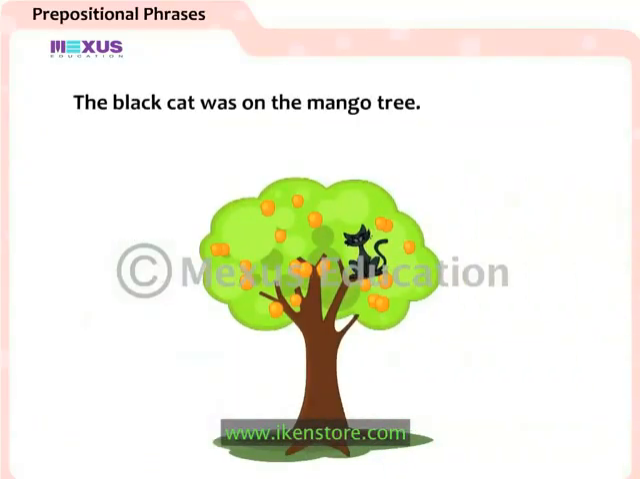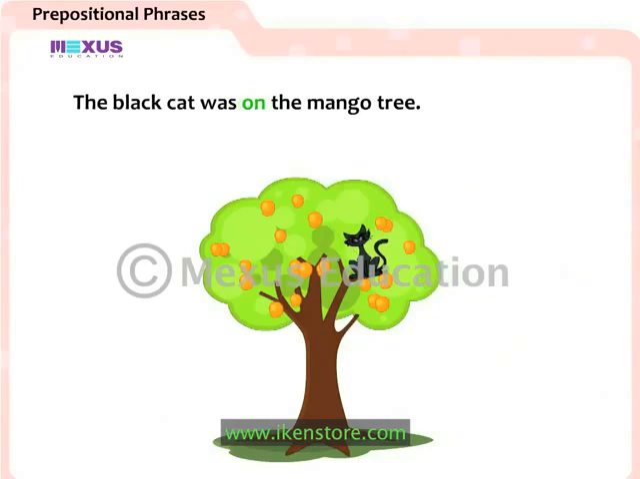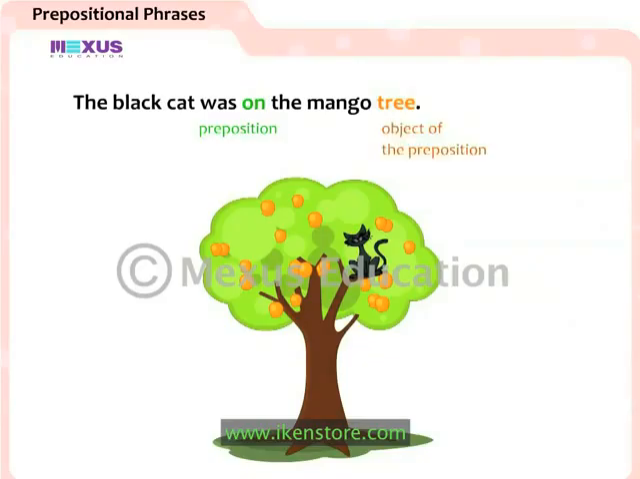The cat was on the mango tree. The cat was on something, which brings us to the object of the preposition. The object of the preposition completes the description. The word "tree" is the object of the preposition.